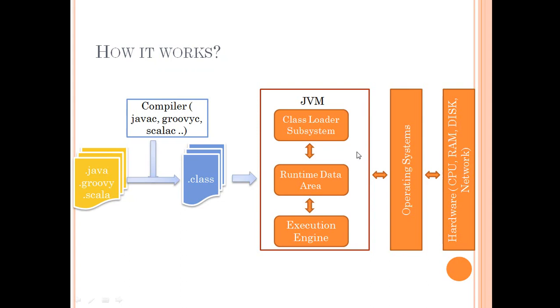Now that we understand all the aspects of JVM, let's see how JVM works. JVM typically contains three subsystems: class loader subsystem, runtime data area, and execution engine. All these three submodules interact with each other and run the code that is provided as an input to JVM. JVM typically performs three operations: loading the code, verifying the code, and executing the code.